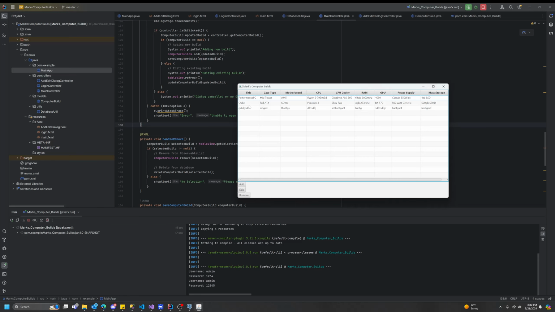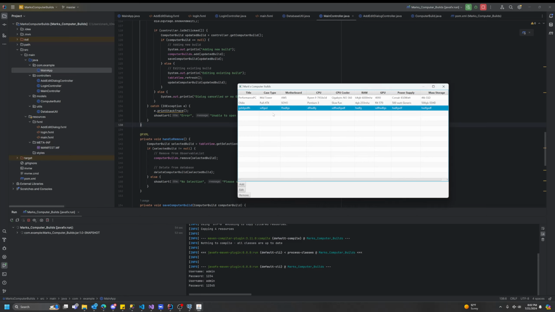One thing I can do, let's interact with the Postgres database, is remove items, so I can select, highlight any item in this table. Just something I'll note real quick, this is a JavaFX GUI. It's a little bit easier to work with once you have it set up, and depending on your setup, I'm using Maven. It took me a while, but it's nice now. I can use Scene Builder to quickly stand up the actual scene templates and the layouts, and then I can just focus on the actual functionality.